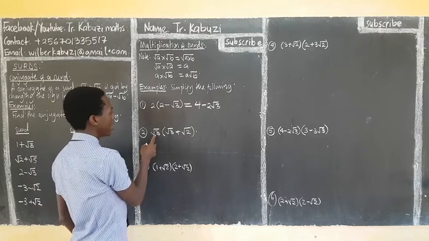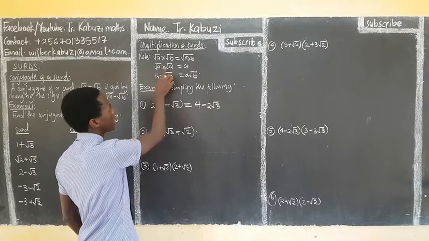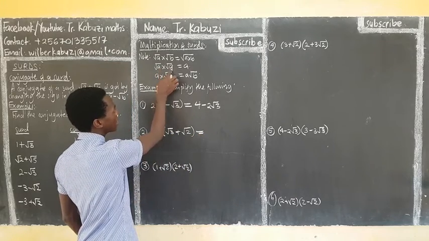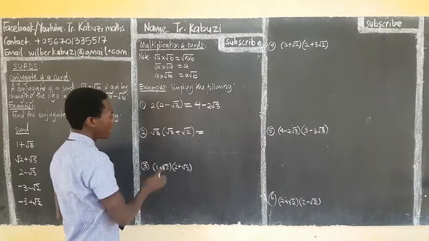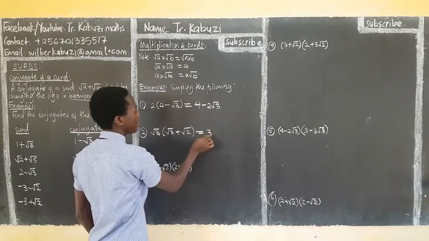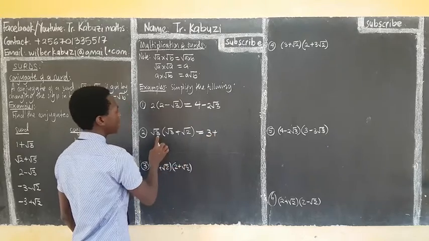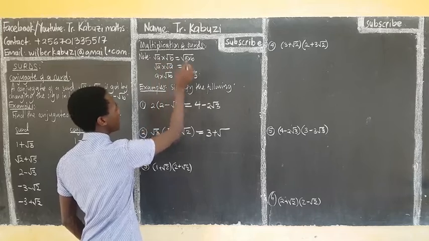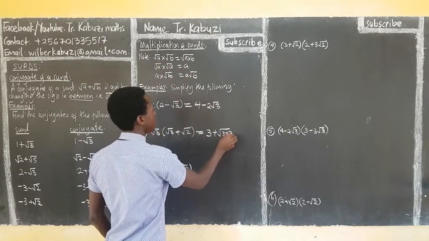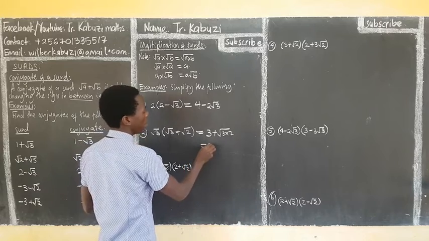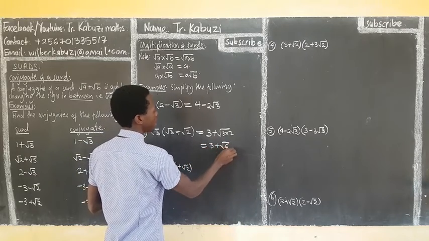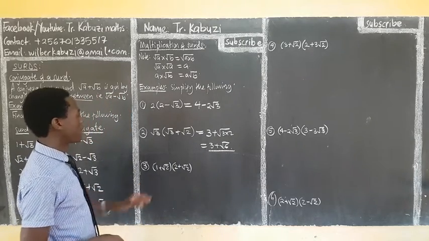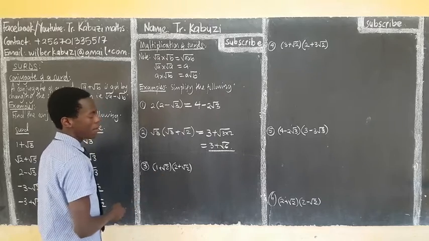When we come to this, we see root 3 times root 3. So we have root a times root a, we get a. That is very easy. If this and this are the same, then you get that same number. So root 3 times root 3, we get 3. Then plus root 3 times root 2. Now they are different, so we just multiply them, 3 times 2. And this will give you 3 plus root 6. And you end there.